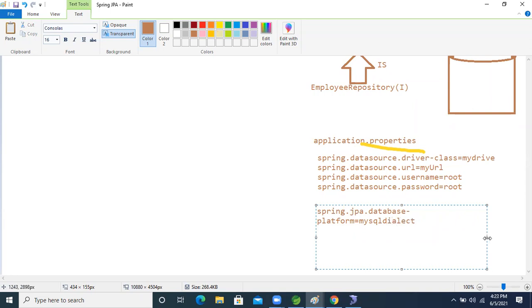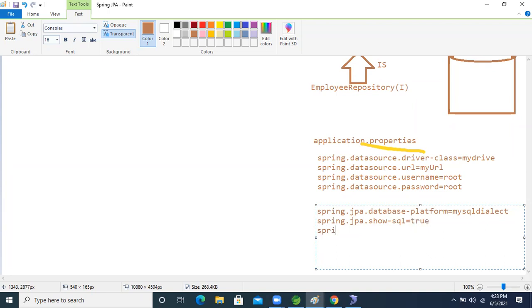MySQL dialect, right? Okay, fine. Now another one is spring.jpa. To show the SQL query on the console, the property is hyphen sql, make it true. This one make as true.